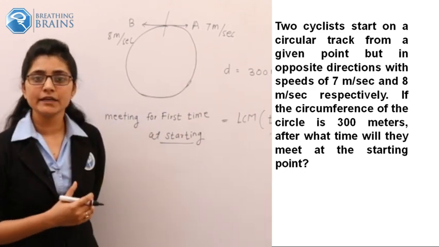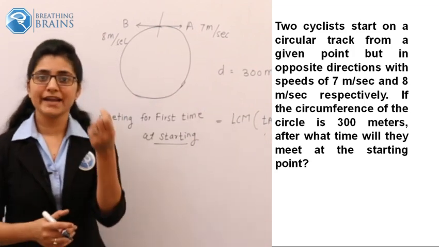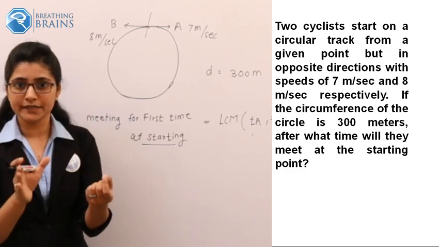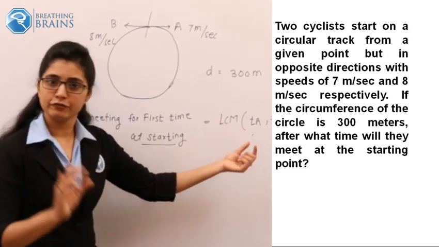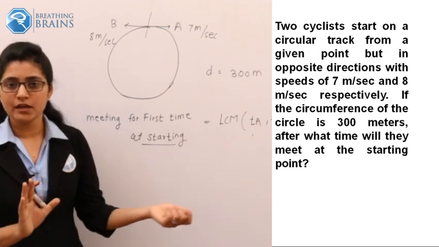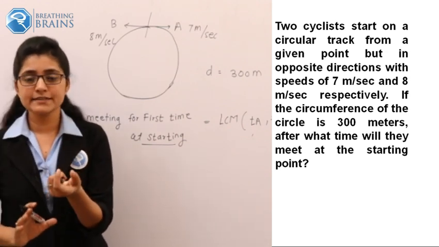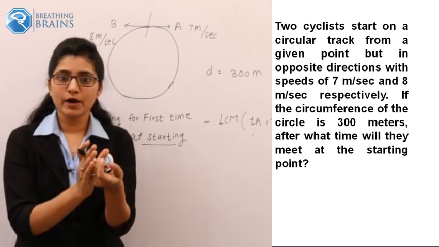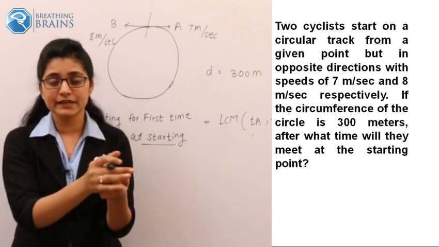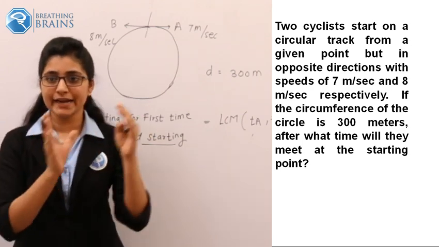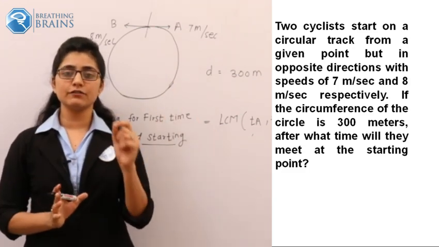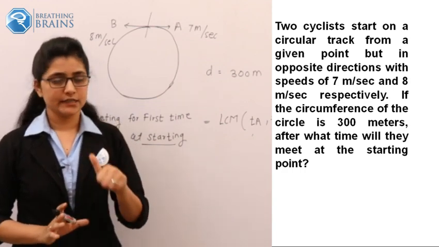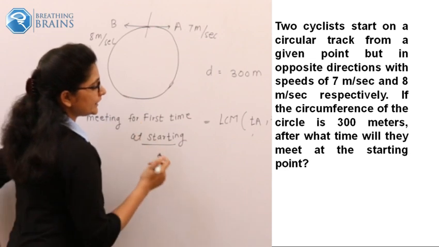So what is TA and TB? TA is the time required by A to cover the entire path. To cover the entire path of 300 meters, the time required by A will be TA. And what is TB? TB will be the time required by B to cover the entire 300 meter path. So the values of TA and TB are clear to you.